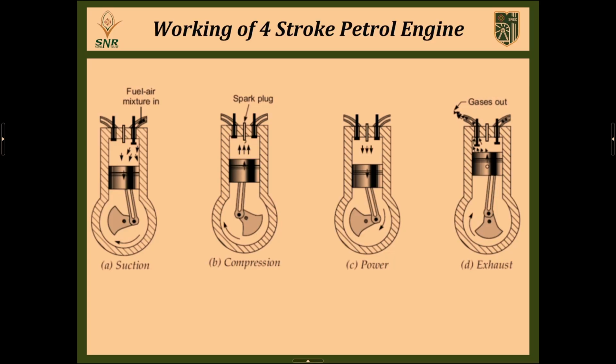The third stroke is the power stroke. What happens during the power stroke? In a 4-stroke petrol engine we are using a spark plug at the cylinder head, instead of a fuel injector. In a diesel engine we use a fuel injector, but in a petrol engine we use a spark plug. We use an external battery, like a 48 volt or 12 volt battery outside the cylinder, like in an automobile. By using that battery we give a small power supply, I mean electricity, to the spark plug.